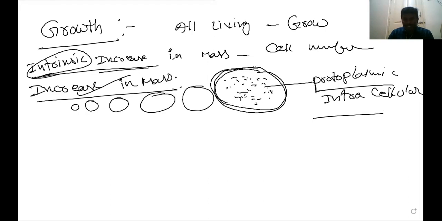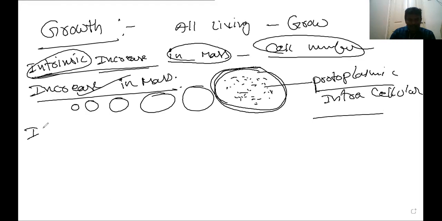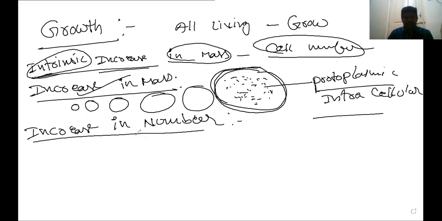Next, I said increase in mass and also cell number. Increase in number takes place by cell division.